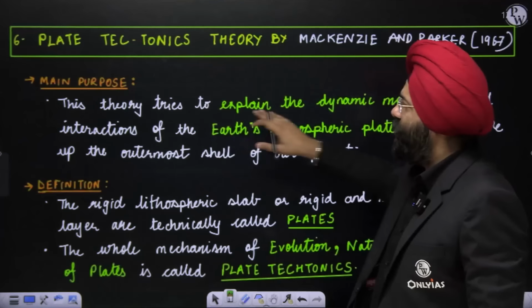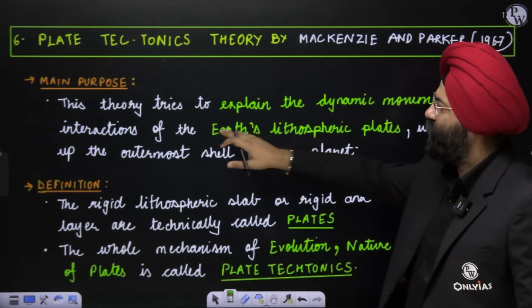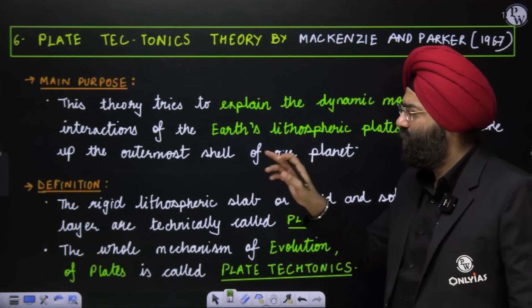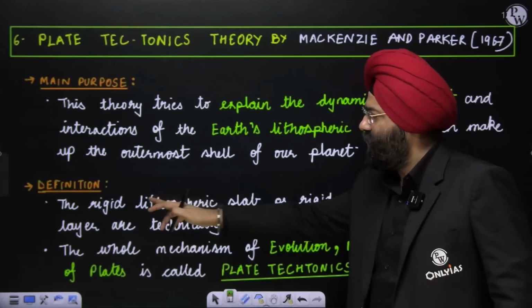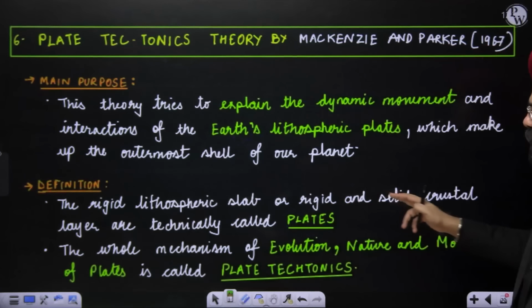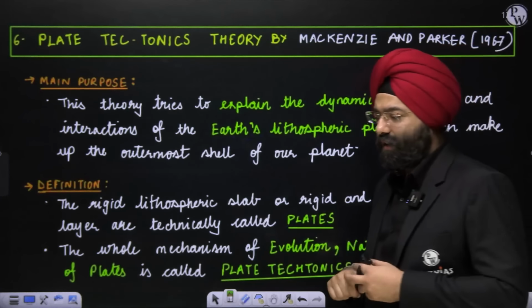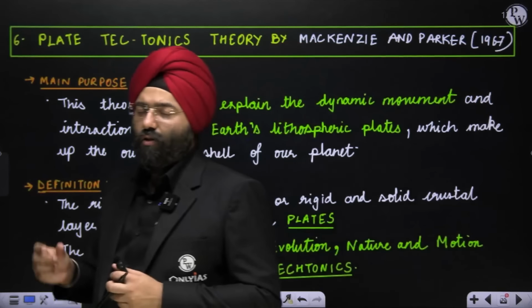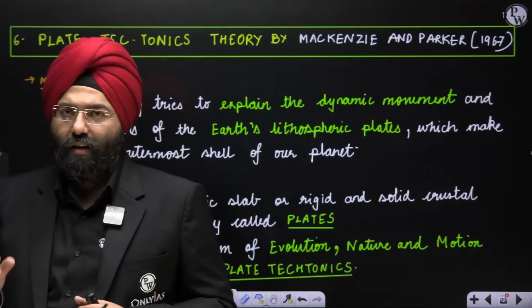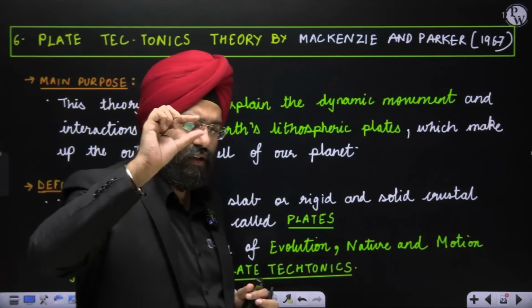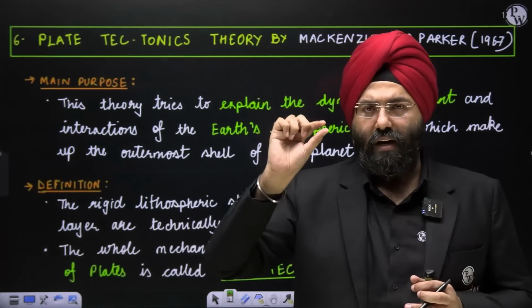So this theory tries to explain the dynamic movement and interaction of the Earth's lithospheric plates, which make up the outermost layer of the planet. Now, definition first of all. The rigid lithospheric slab or rigid or solid crustal layer is technically known as a plate. Right, so lithospheric plate or plate. Now the plate, you very well know, means basically a lithospheric plate, which means the crust as well as some part of the upper mantle, right?